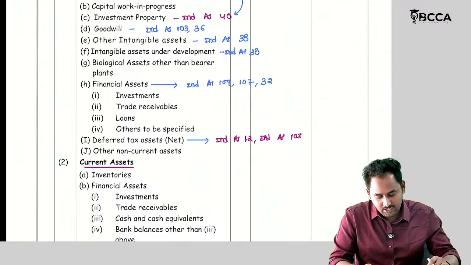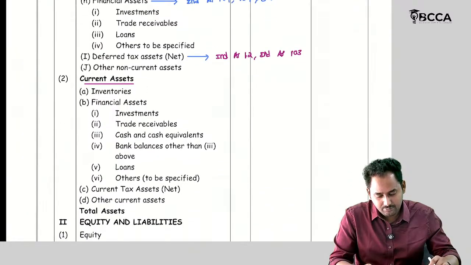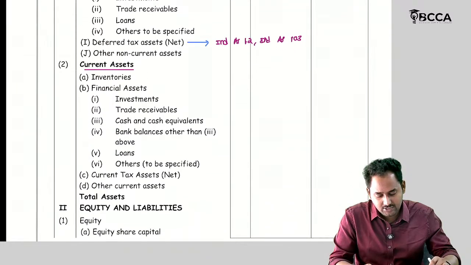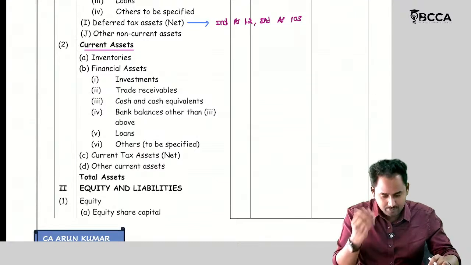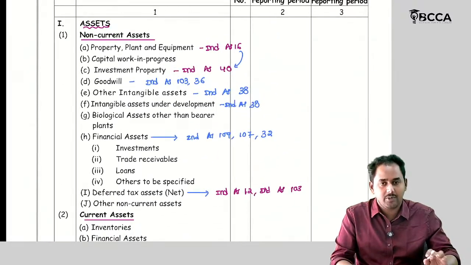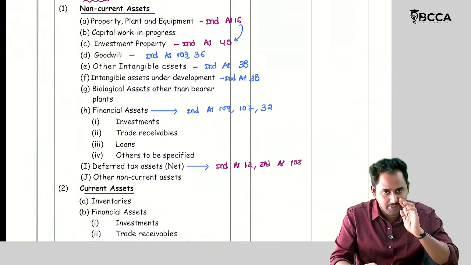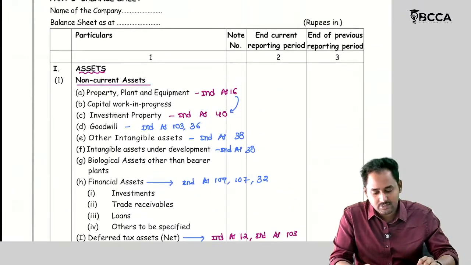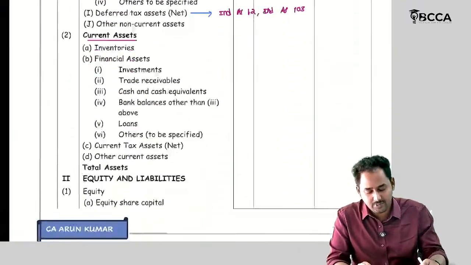Then let's see the current assets. Inventories, financial assets and all these are not required. Again, these are repeating only. So non-current assets and current assets, these are the aspects. We will discuss them one by one.